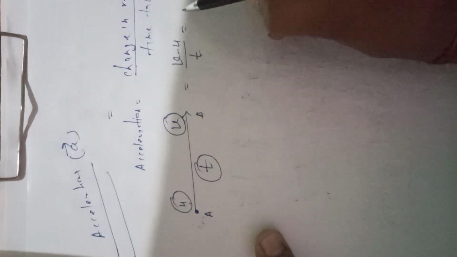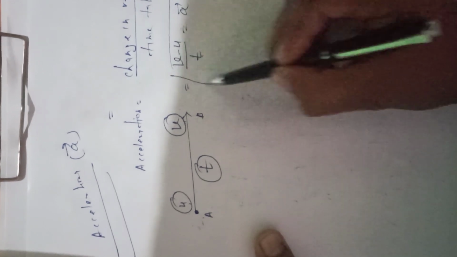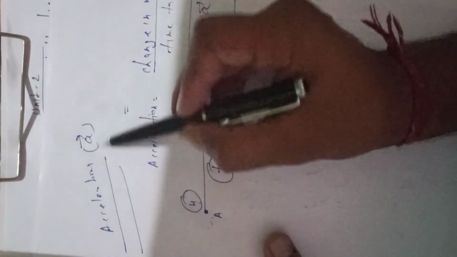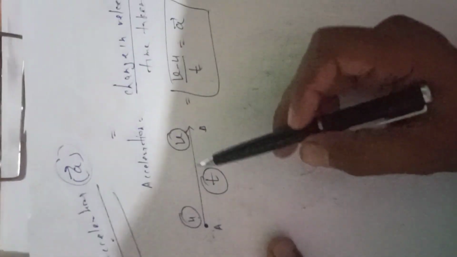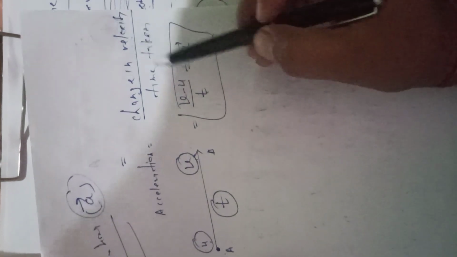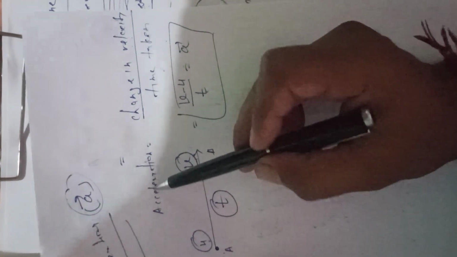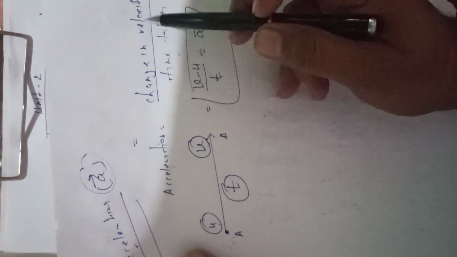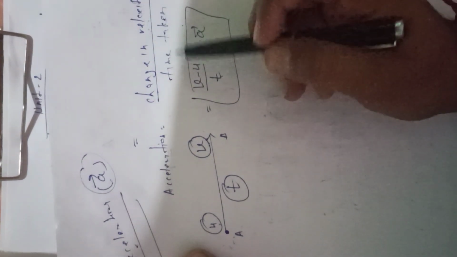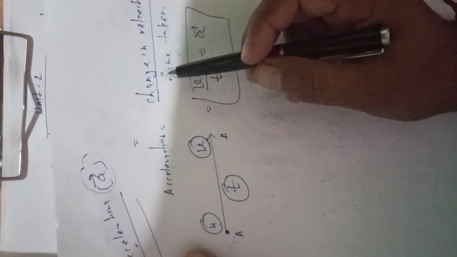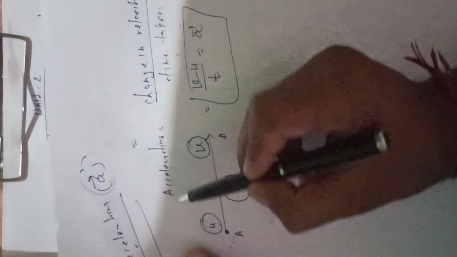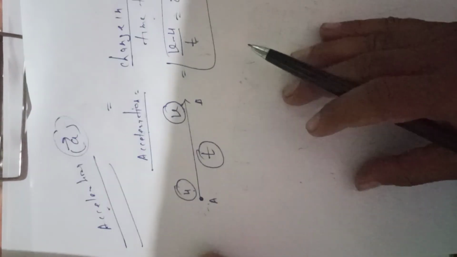Then acceleration equals v minus u upon t. Again I explain: acceleration is denoted by a. What is acceleration? Change in velocity upon the time taken. This is the simple definition. Acceleration of an object is defined as the change in velocity per unit time, or rate of change of velocity. The rate of change of velocity of an object is also defined as the acceleration of the object.